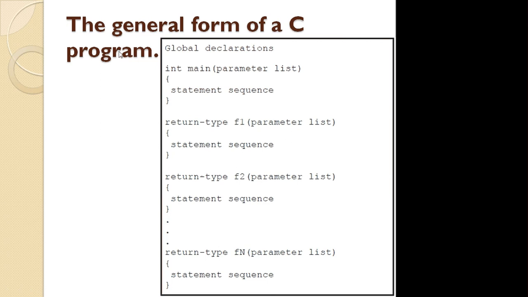Again, in the round brackets you write the parameters if there are any, else we can keep them blank, and then we write the statements in the curly brackets only. In a similar way we can write n number of functions. So this is the general form of a C program.